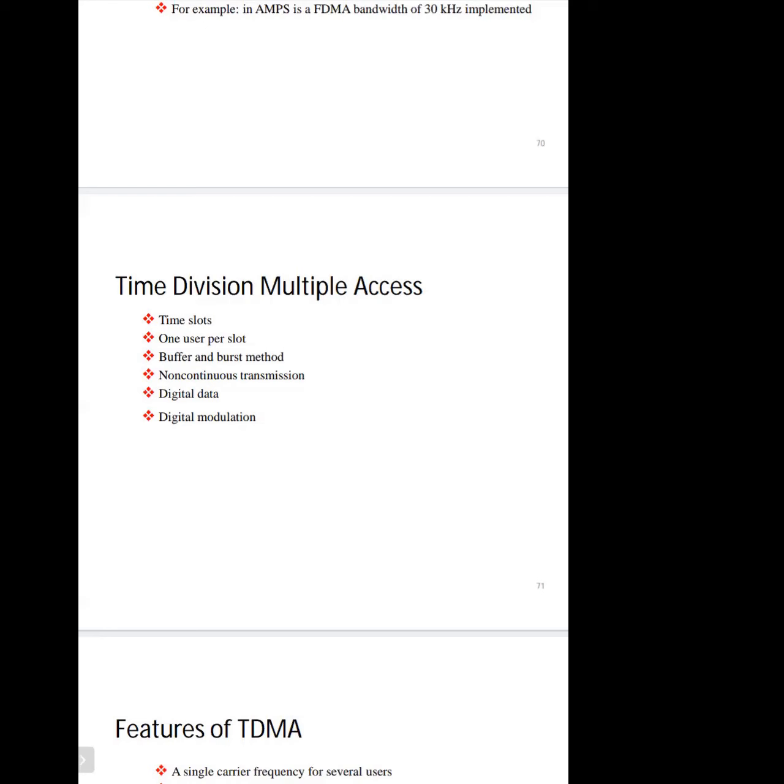So in this, there is no resource wastage. It is basically non-continuous transmission, because if the user has to send data, then it can occupy a time slot and send the data. If a user doesn't have any data, then it can remain quiet, and that time slot is allocated to another user who wants to send data or who wants to use the channel. So it is totally based on digital modulation techniques. It is the technique that is most widely used in the wireless world.